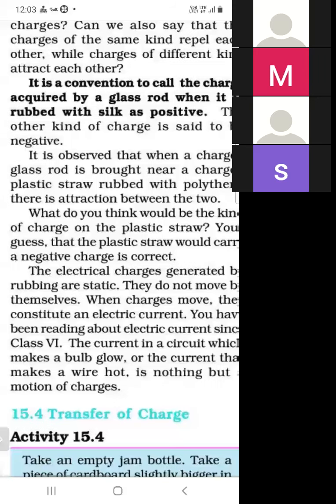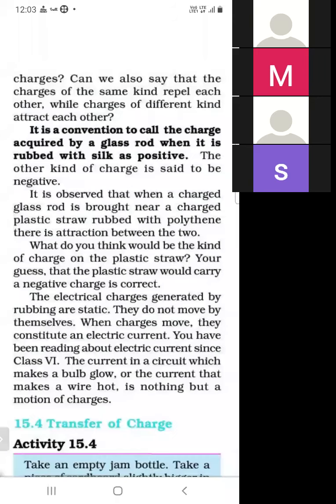So what is the conclusion of this lecture? There are two types of charge. First is positive charge and second is negative charge. When the material is the same, like charges repel each other and unlike charges attract each other.